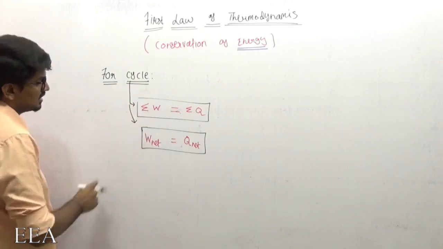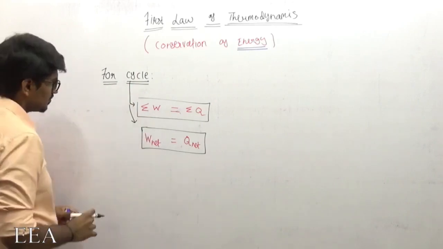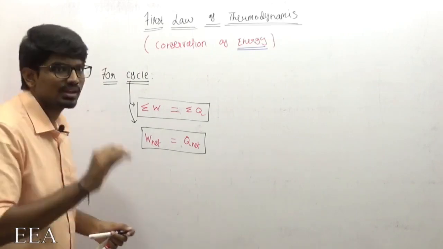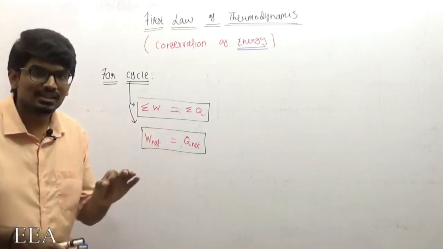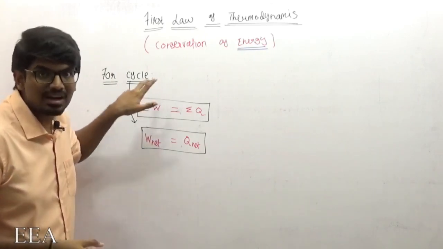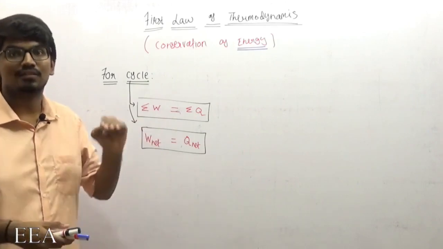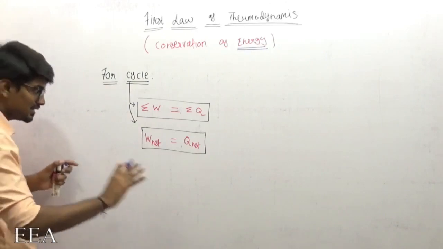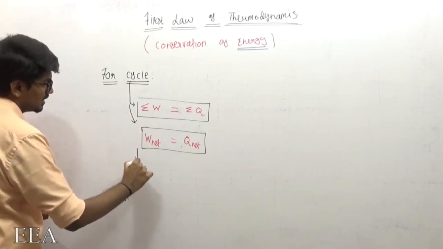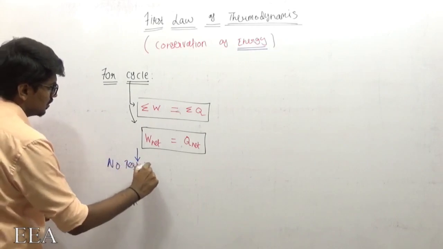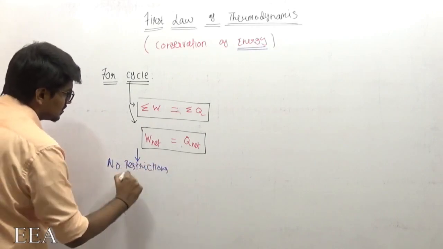Both these statements are valid for a cycle only, and there are no other assumptions. It can be applicable for both reversible and irreversible cycles. So no restriction. Note down all the assumptions properly.